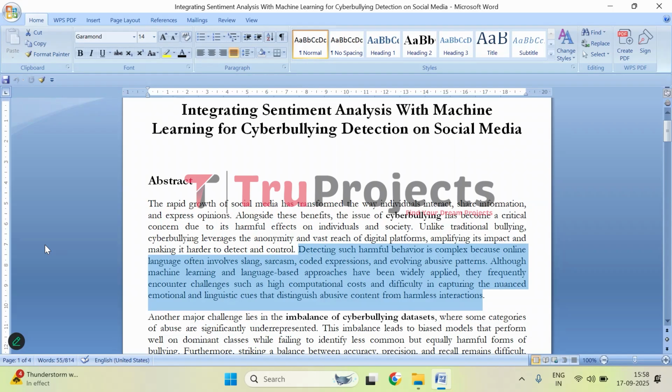Traditional machine learning approaches try to identify such messages, but they face two major challenges. First, they require a lot of computational power to process massive amounts of data, and second, they often fail to understand the emotional tone behind a message. This means a system might incorrectly label a joke as bullying or miss a genuinely harmful comment, making the task of detecting cyberbullying both complex and crucial.